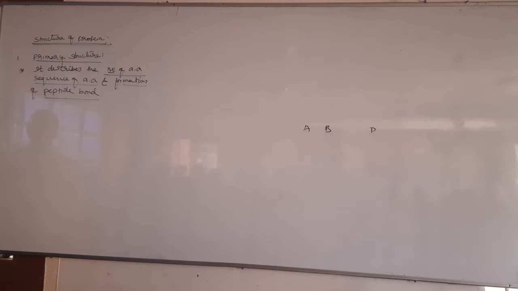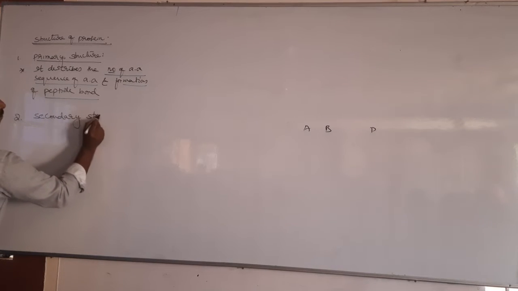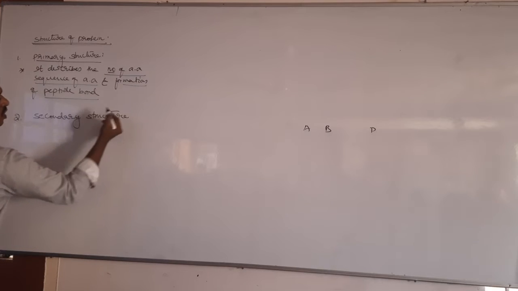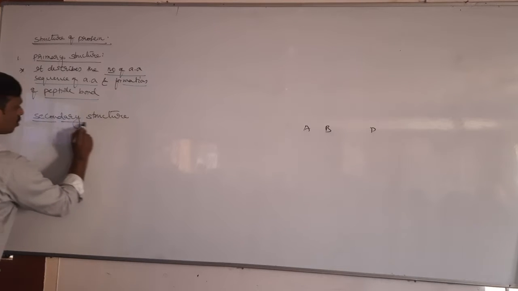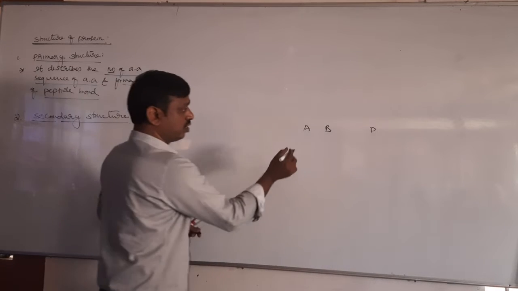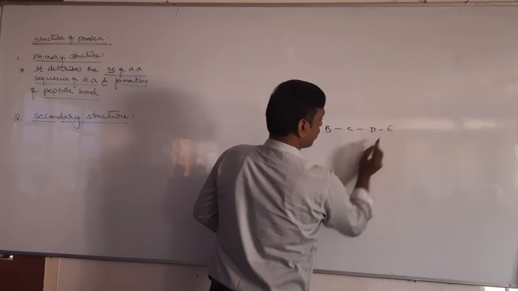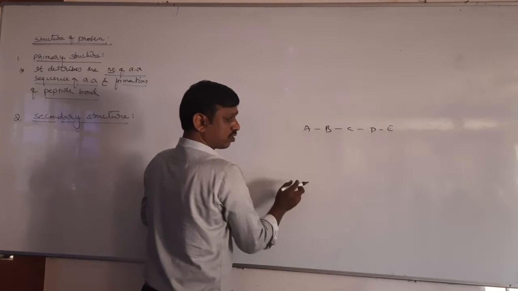Next, secondary structure. So what does secondary structure describe? Secondary structure describes the folding pattern, because in primary structure we have studied there is a peptide bond between A, B and C, D, E. So there is a peptide bond, right?